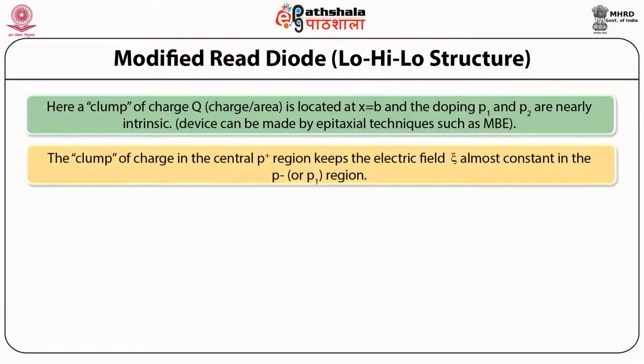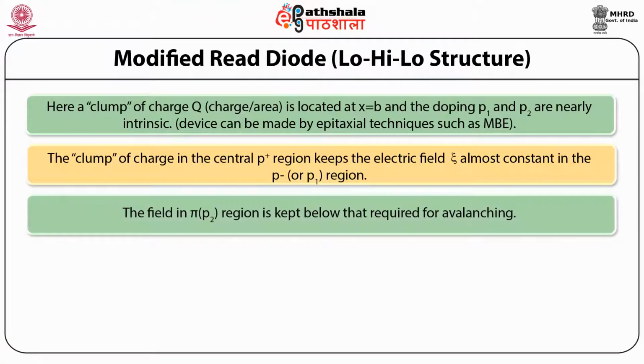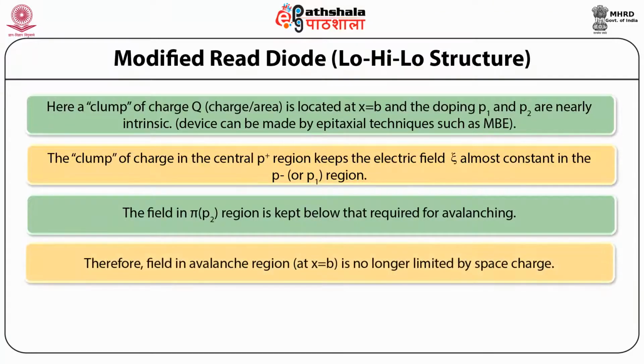The clump of charge in the central P plus region keeps the electric field zeta almost constant in the P minus or P1 region, and the field in the pi or P2 region is kept below that required for avalanching. Therefore, the field in the avalanche region at x equal to b is no longer limited by space charge.